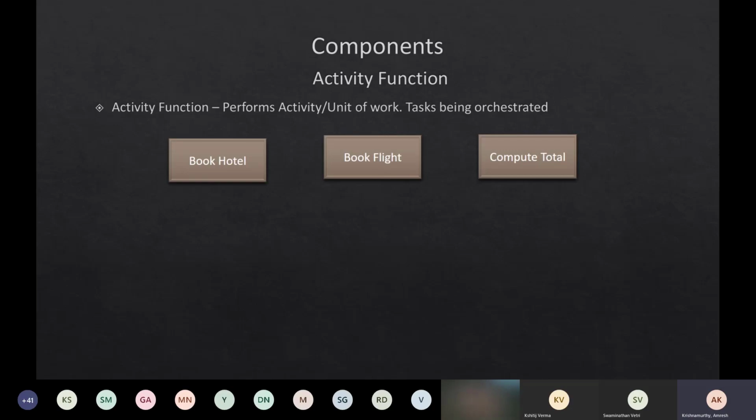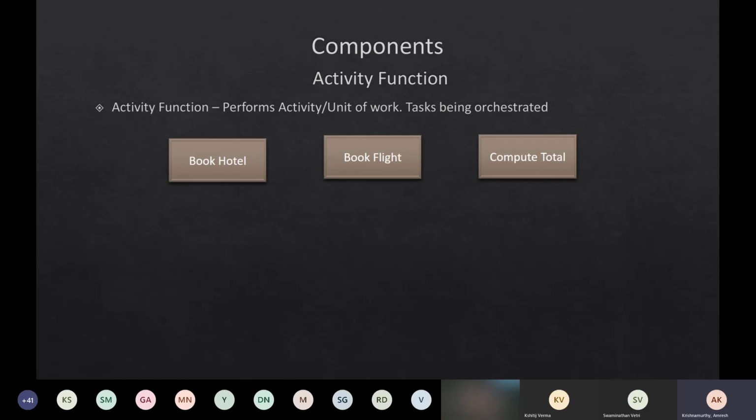So we will come into the components of durable functions. There are three main components of a durable function. The first component we will see today is the activity function. An activity function is basically a unit of work in a durable function. In our typical example, we saw book hotel, book flight, or compute total. These are individual activities that I want to do in my workflow, so these individual work units can be called activity functions.